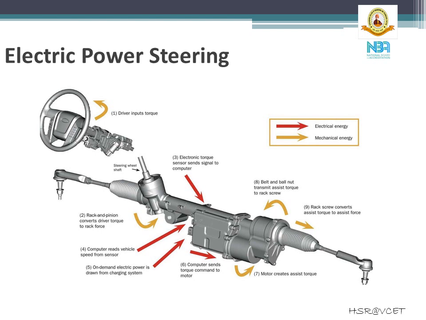Starting with the driving wheel, the driver inputs the torque, which is converted at the rack and pinion.